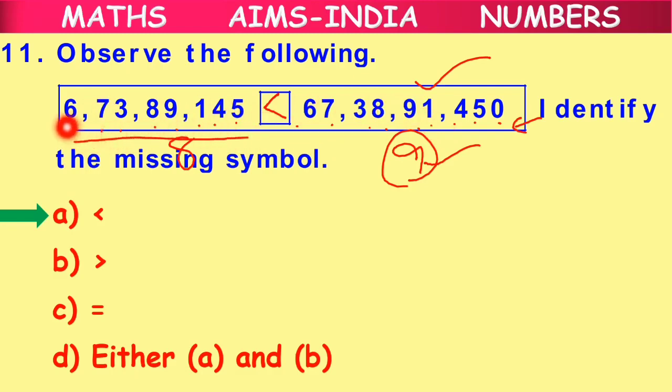How do we read this? 6 crores 73 lakhs 89,145 is less than 67 crores 38 lakhs 91,450. Clear, children? We simply counted the number of digits. As the second number has the more number of digits, it becomes the higher, greater number.